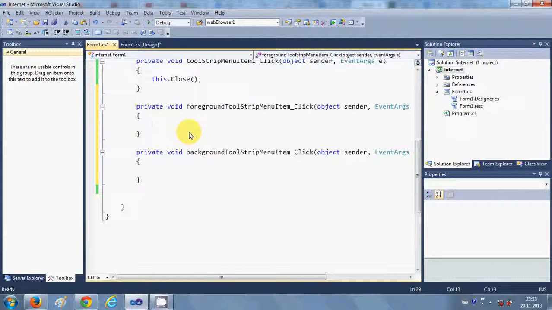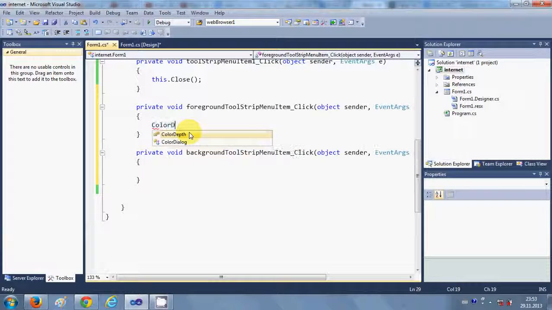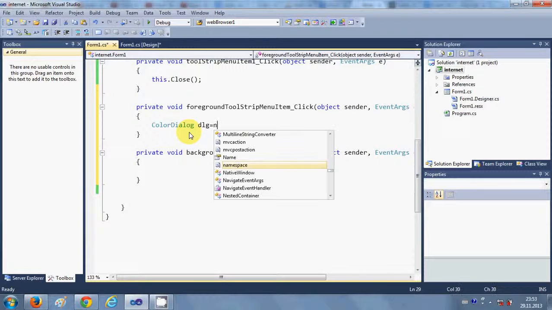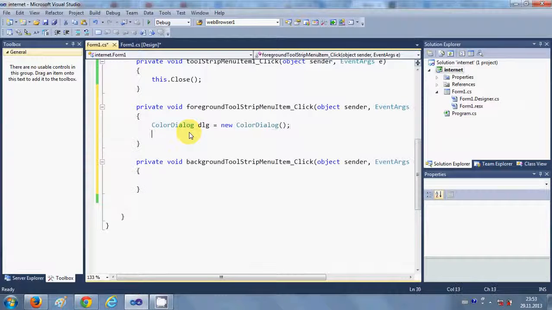Here I will create a color dialog. For example, I will write ColorDialog dlg equal to new ColorDialog(), and then I will give a condition: if dlg.ShowDialog() is equal to System.Windows.Forms.DialogResult.OK.